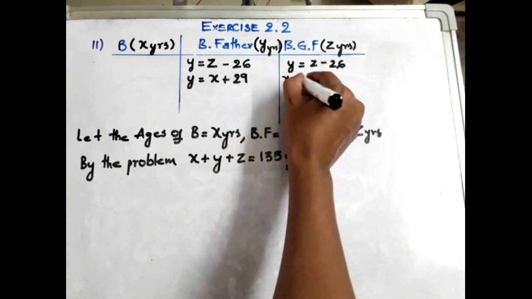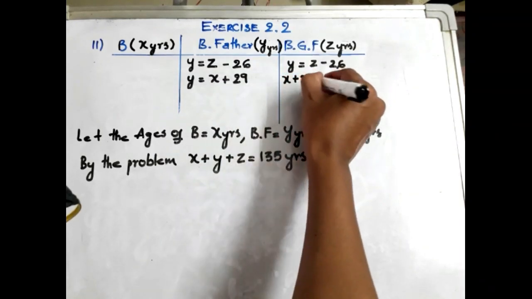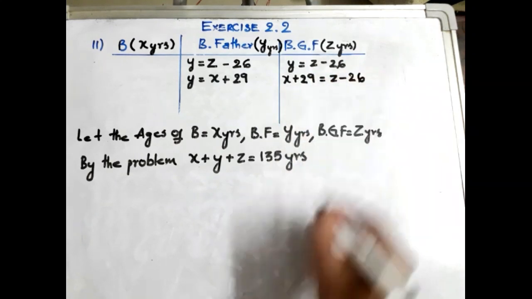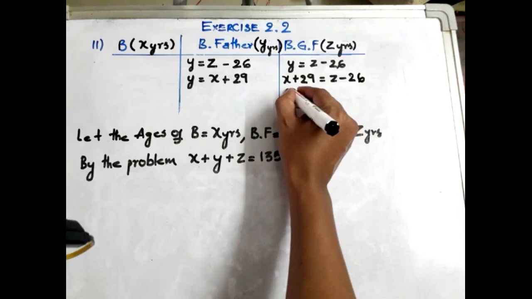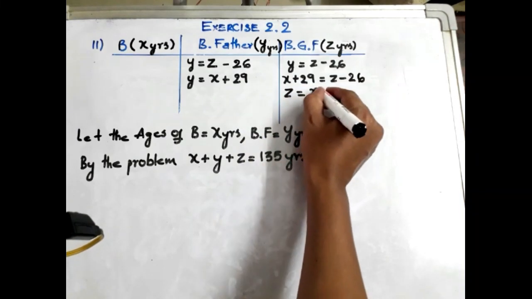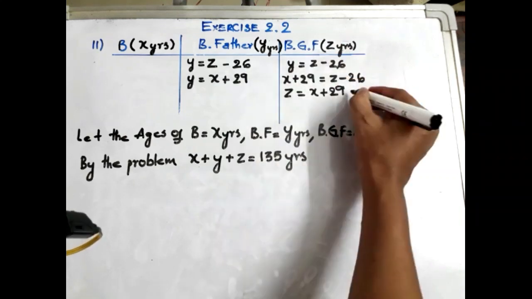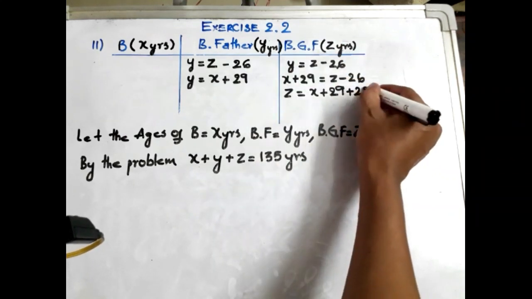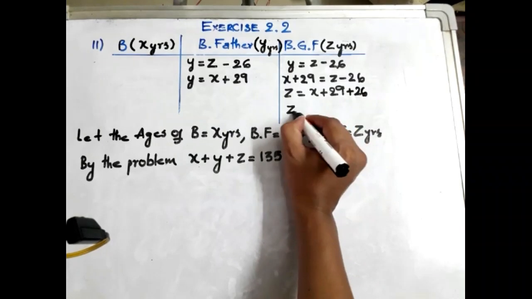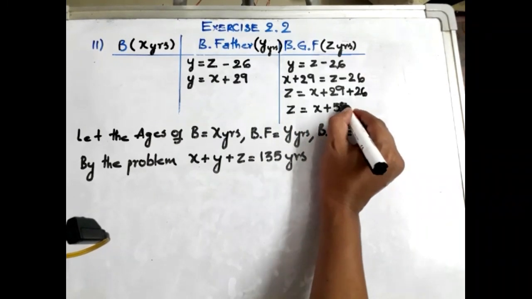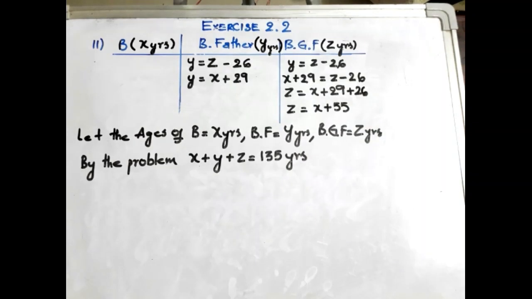X plus 29 is equal to Z minus 26. Through that, if we transpose this minus 26 to the other side, it will become plus 26. Through this, we can say Z is equal to X plus 55. Hope you are clear now.